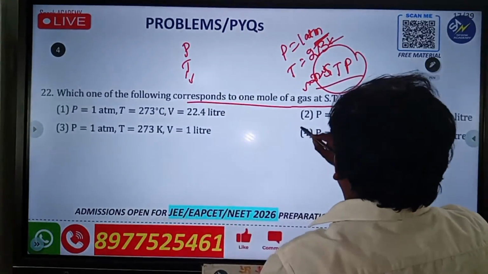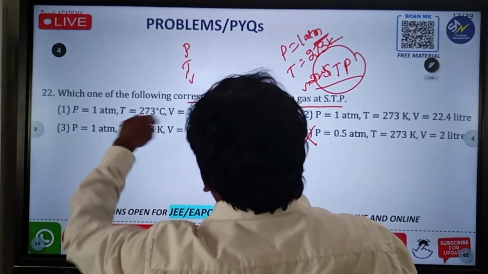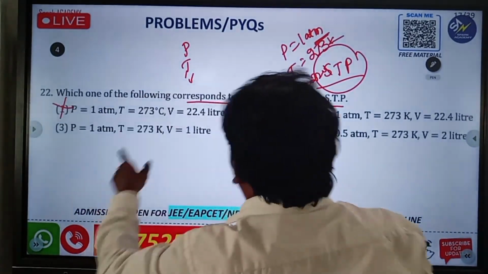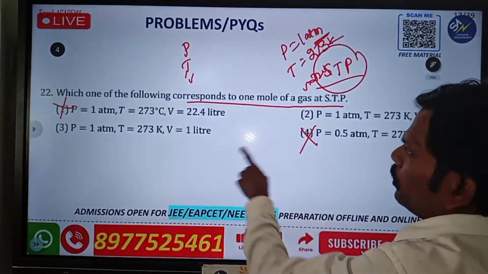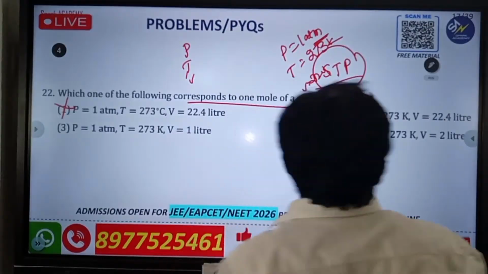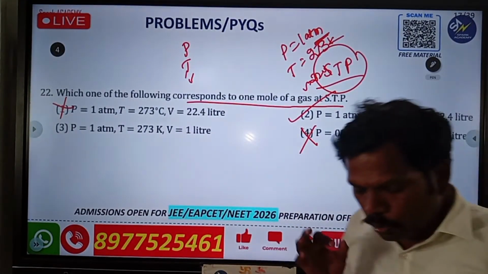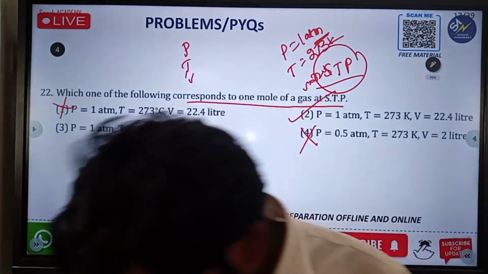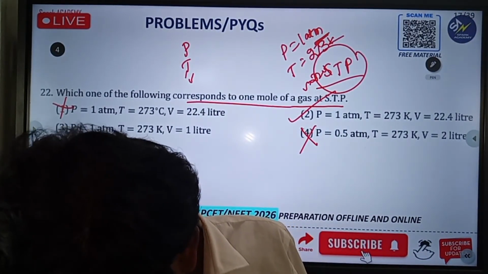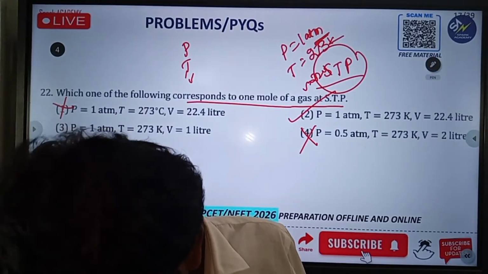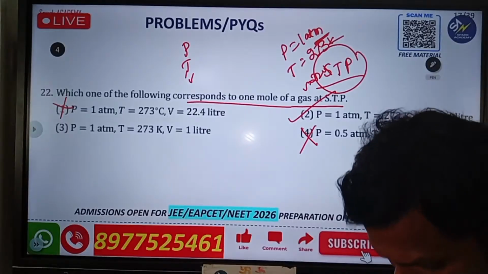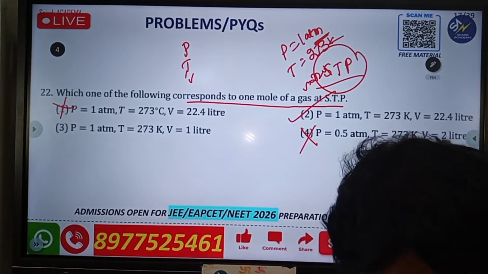So in this option, P is wrong. And T should be 273 Kelvin, but in this one degree centigrade is given. This is also wrong. From these 2 and 3, V should be 22.4 liters, but here 1 liter is given. So you go for this one. At STP, any gas occupies 22.4 liters. Clear? Please ask your questions, Nana. So this is the condition.